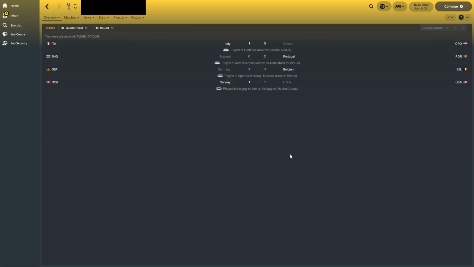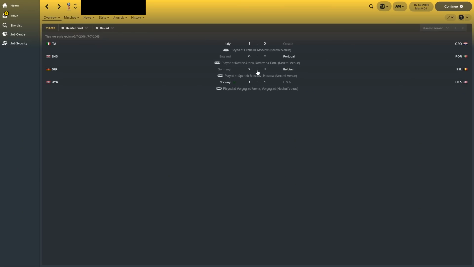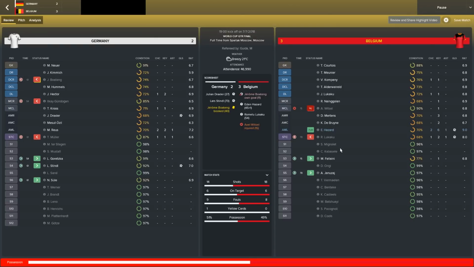In the quarterfinals, Italy beat Croatia. Portugal defeated England 2-0 thanks to Bernardo Silva and Bruno Fernandes. And what a game this is between Germany and Belgium. 3-2. We saw an own goal, we saw an injury, we saw goals from Hazard, Lukaku, Draxler and Stindl. And Belgium were just too strong for Germany in the end.